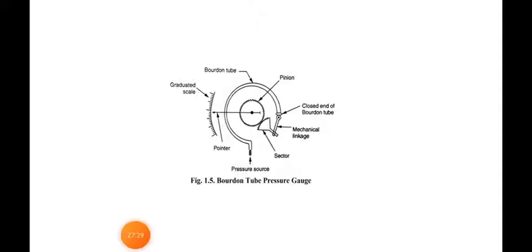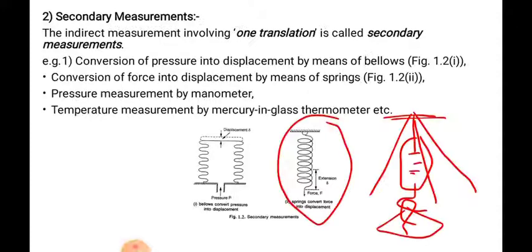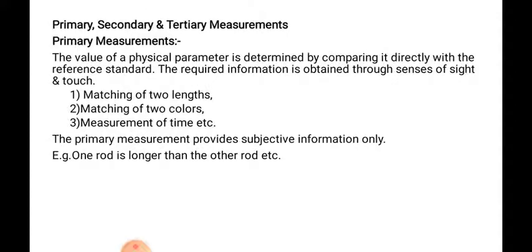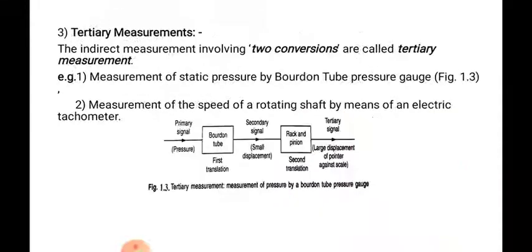So we will stop here today. What we have covered in this lecture: what is measurement, the significance of the measurement system, then measurement methods, direct and indirect, then primary, secondary, and tertiary measurement systems.